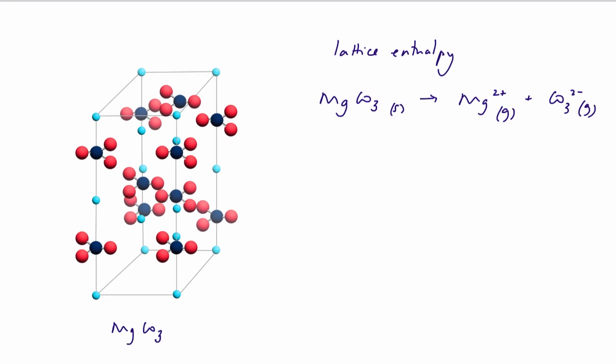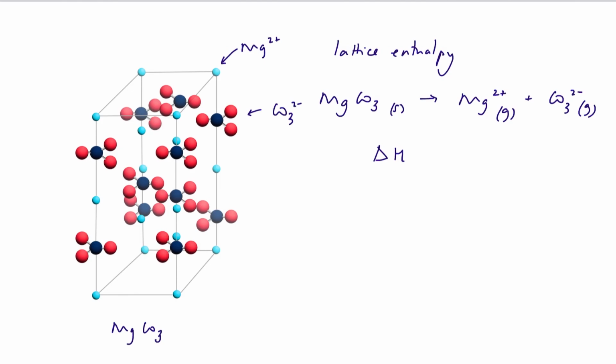We can see here the ionic lattice of magnesium carbonate. We've got the magnesium ions and we've got the carbonate ions. Now, in the lattice, we have got millions of strong electrostatic attractions between the two. And if I want to break up this lattice, then clearly I'm going to have to put a lot of energy in. It's a highly endothermic process. In fact, in the case of